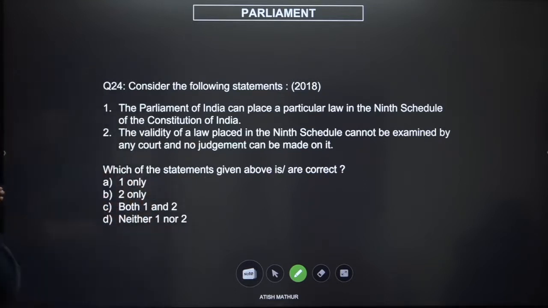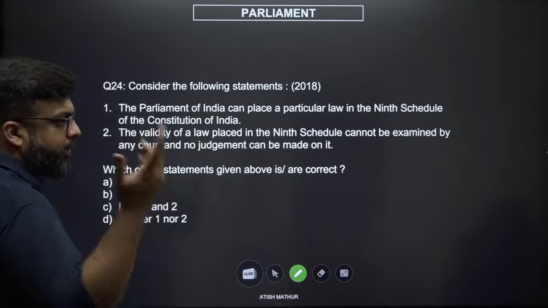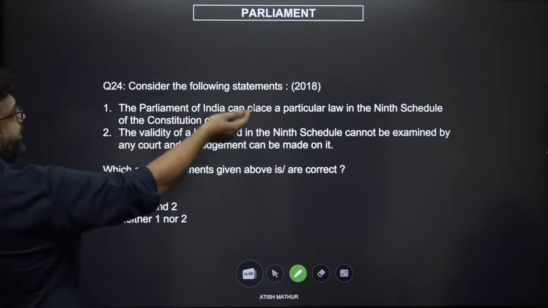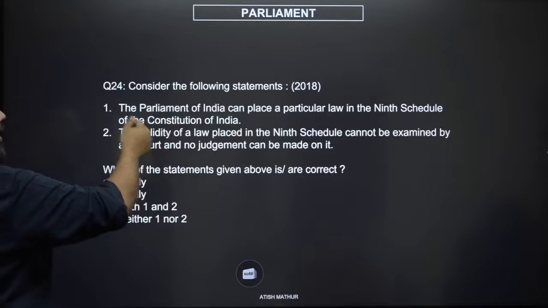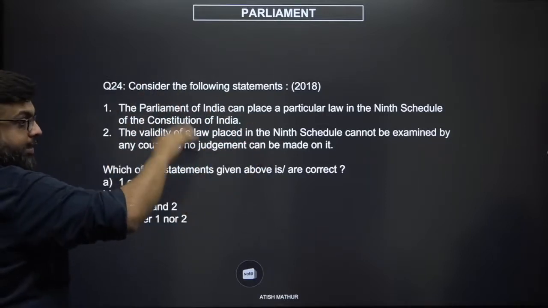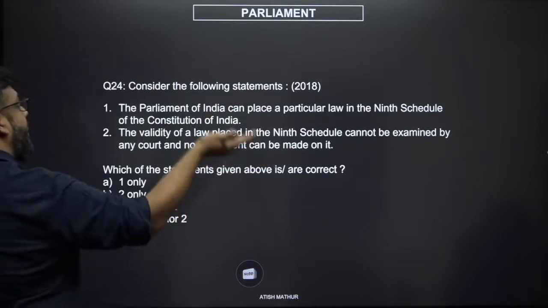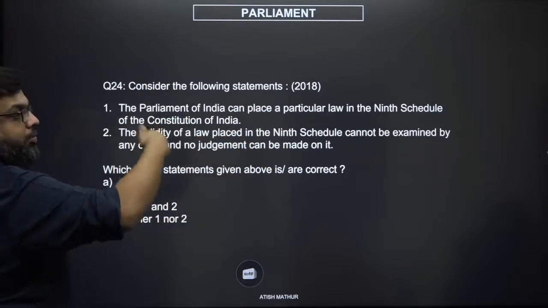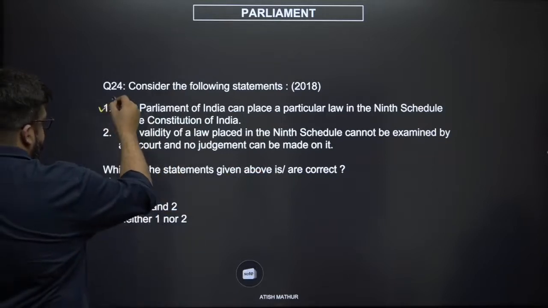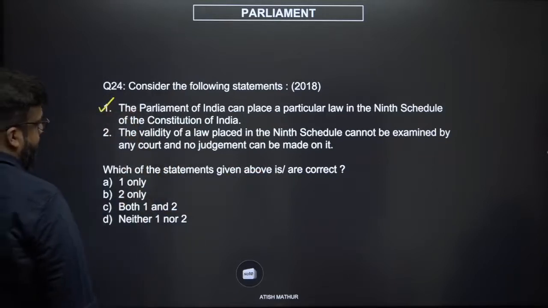The Parliament of India can place a particular law in the 9th Schedule of the Constitution of India. Of course it can. They have been doing so forever. It is the Parliament that can do that because the 9th Schedule is a part of the Constitution. Any additions to the Constitution have to be made through a constitutional amendment, and who has the powers to make those changes? The Parliament. Therefore, the first statement is definitely correct.